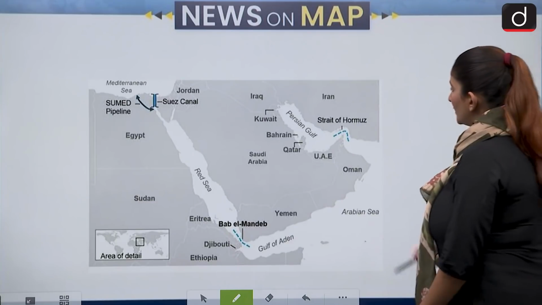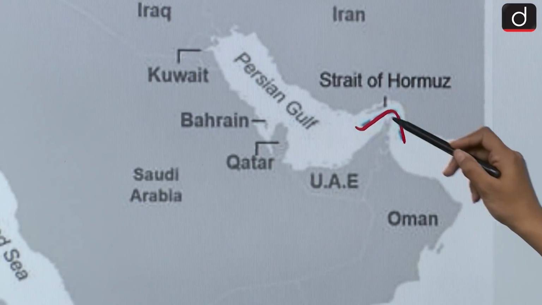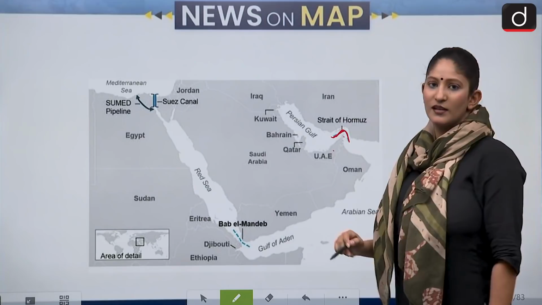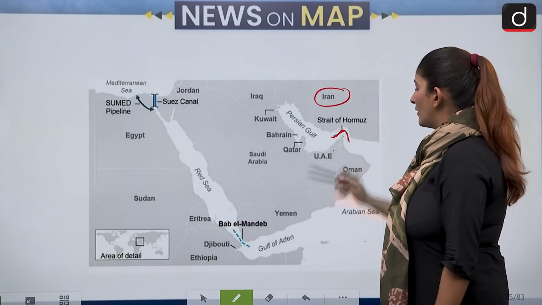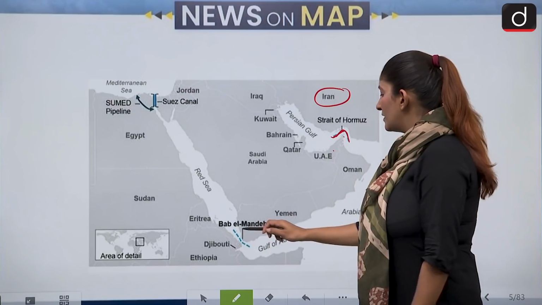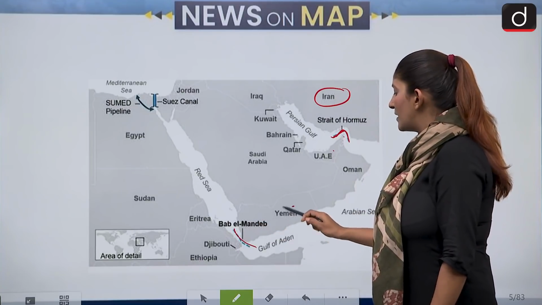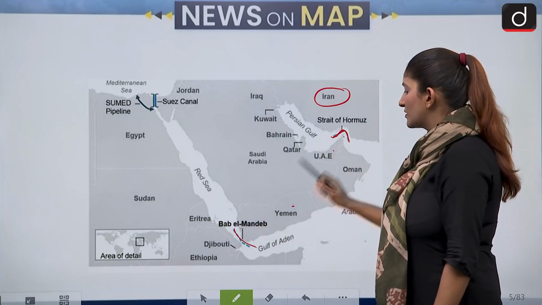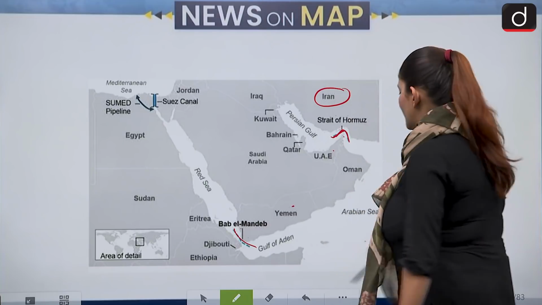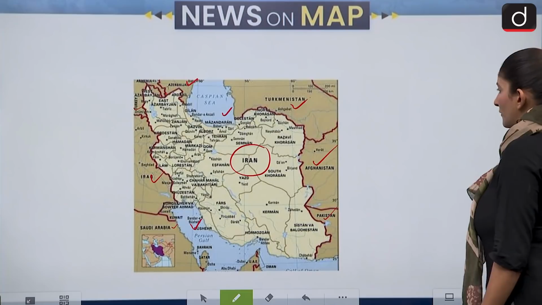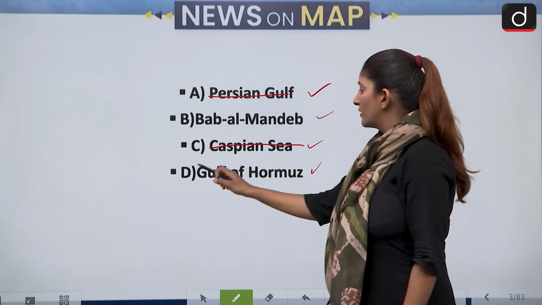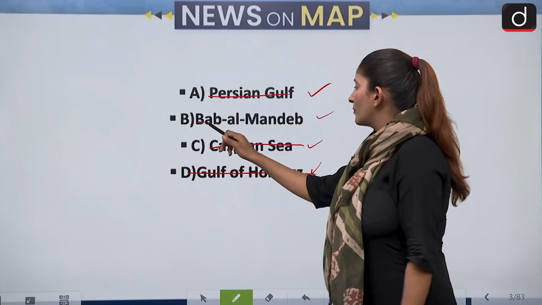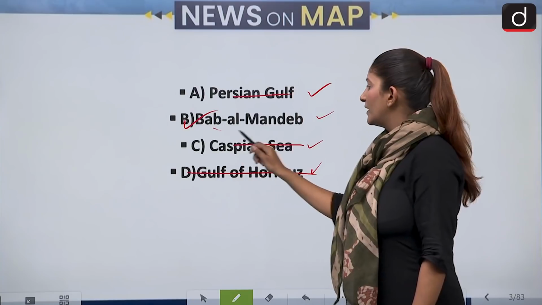Let's see that. Now this is the Strait of Hormuz, okay, which lies between the UAE and Iran. Of course, now this is related to Iran. But Bab el Mandeb is here between Djibouti of Africa and Yemen of the Arabian Peninsula. So this has no relations with Iran. That is why we are cutting the option of Strait of Hormuz away. Why? Because the correct answer would be, this is not Gulf, okay, this is Strait. You can say Gulf as well, but Strait of Hormuz would be better. Okay, so Bab el Mandeb is the correct answer over here.